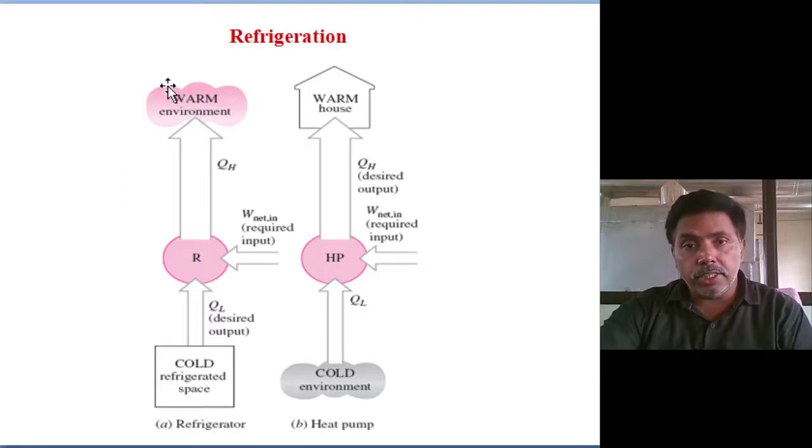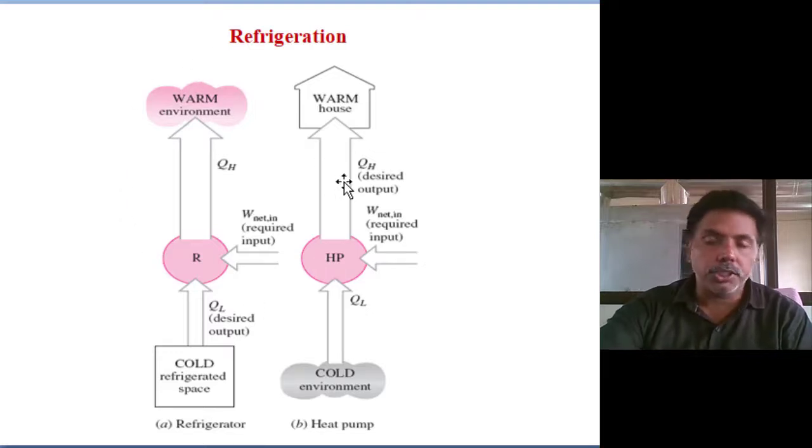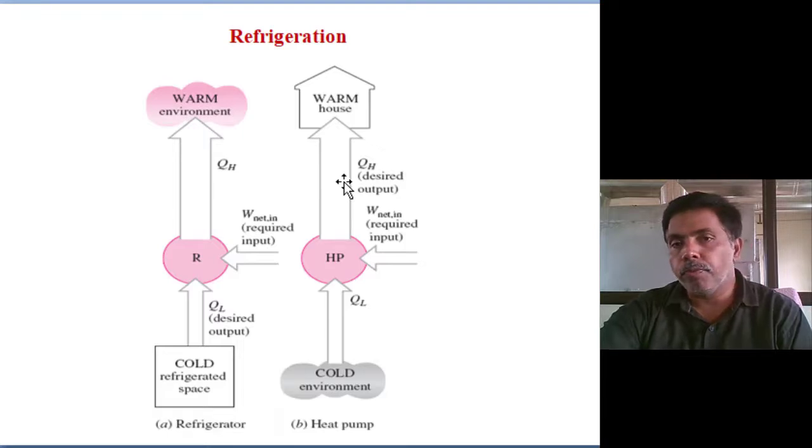Your desire is the efficiency of the refrigeration, always efficiency equals output by input. That output is the desired effect. If your desired effect is cooling, then it's called refrigeration. If your desired effect is heating, then it is called a heat pump. That's all.